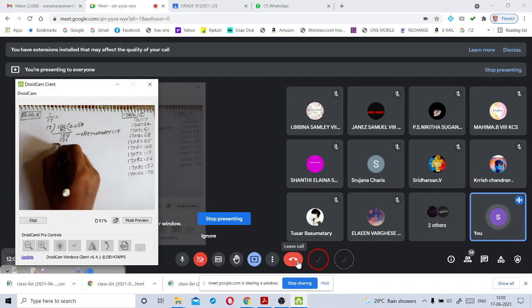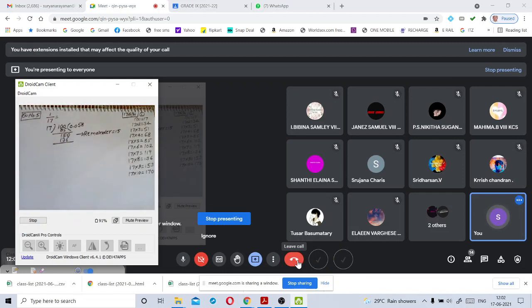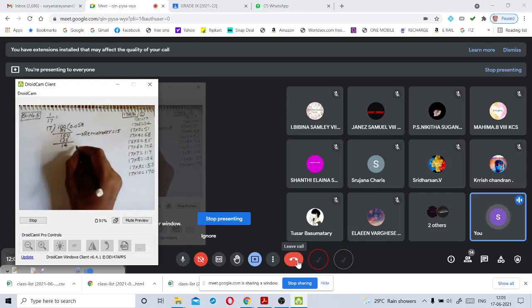Then what is the remainder here? Can you tell me what is the remainder here? So 14. Yes, 14. So here remainder is 14.